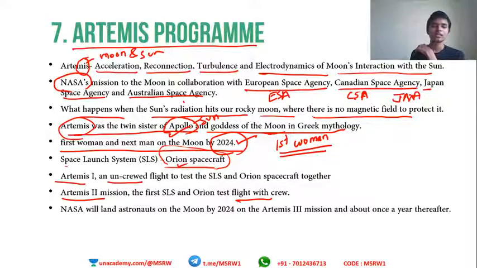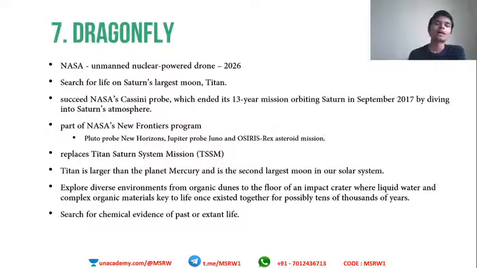And finally, the landing will happen in 2024 in the Artemis 3 mission. That is the most important and the final mission. Gaganyaan also, Gaganyaan 3 is the final mission, and 1 and 2 are trials. Same thing happens with the Artemis program as well. Okay, that is it. Dragonfly. What is Dragonfly?